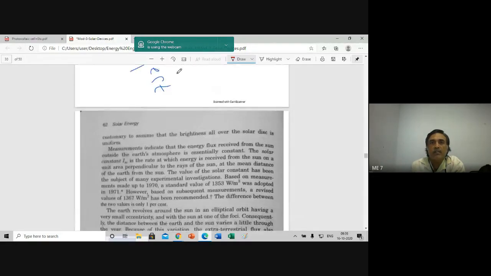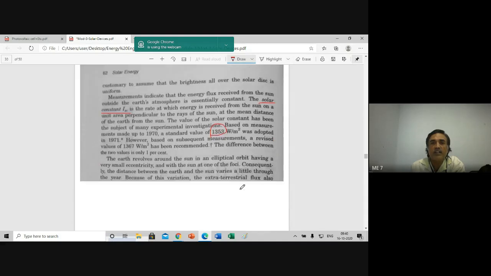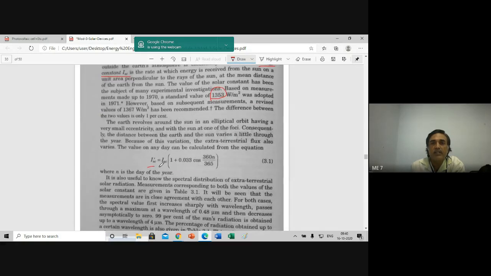Yesterday, about the solar constant, ISC, it has been told its value is 1353 Watt per square meter, and its calculation is by using this formula. N is the day of the year. Okay.